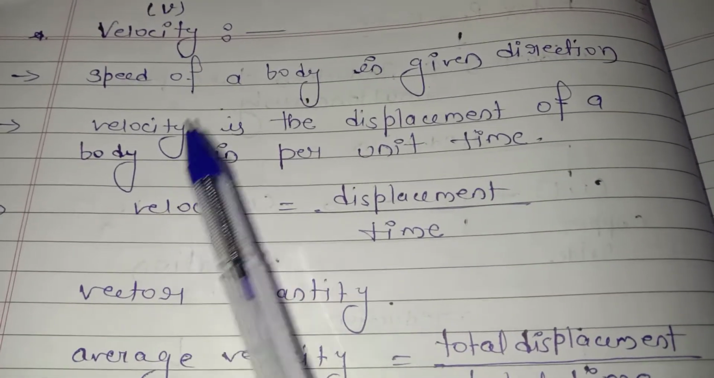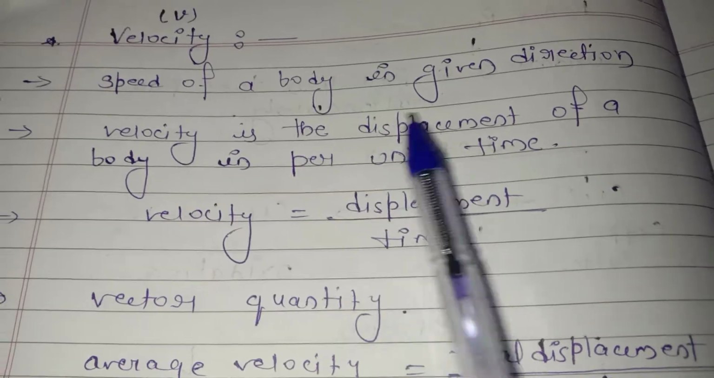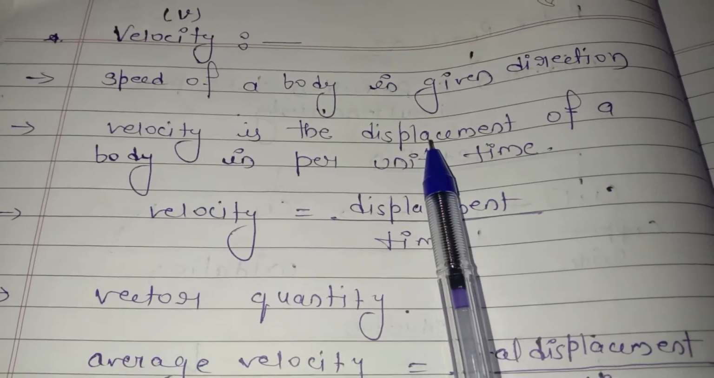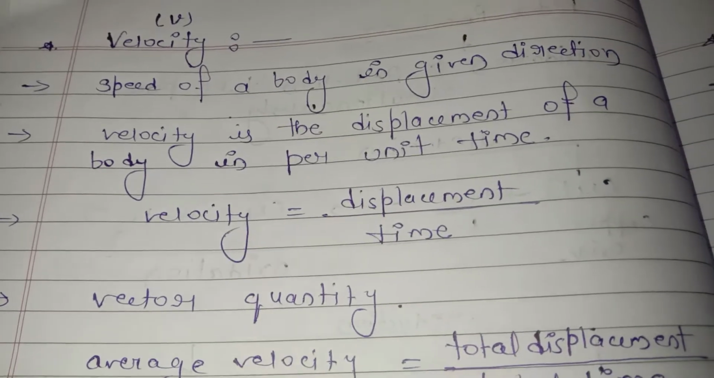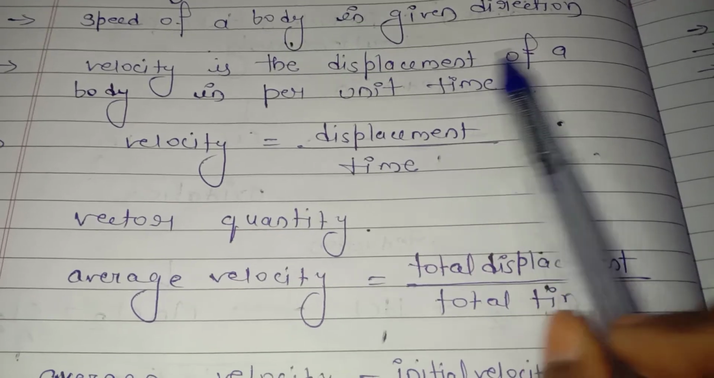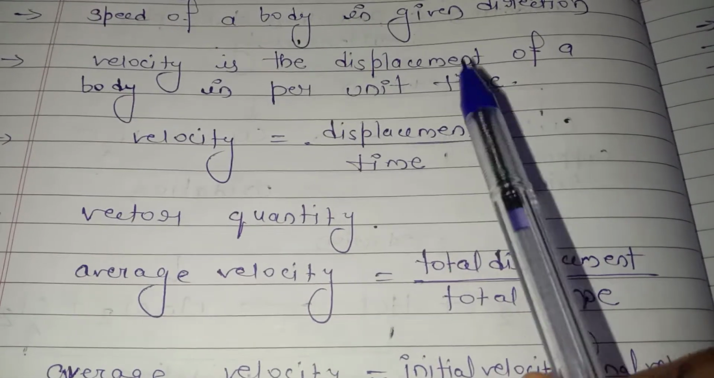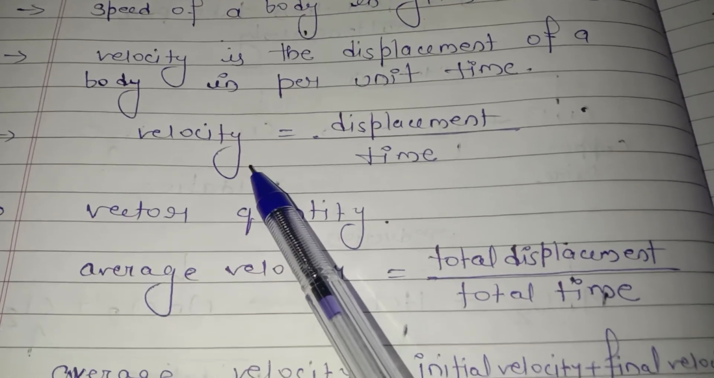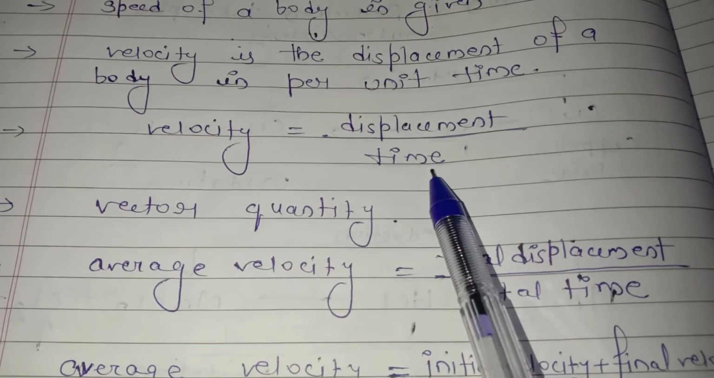See the second point, what is the definition? Velocity is the displacement of a body per unit time. So displacement of a body per unit time gives velocity. And if it were distance of a body per unit time, then that's your speed. What is the simple formula of velocity? Velocity is equal to displacement upon time.